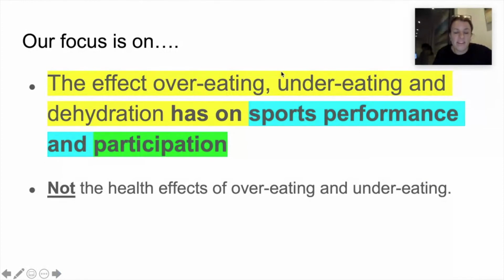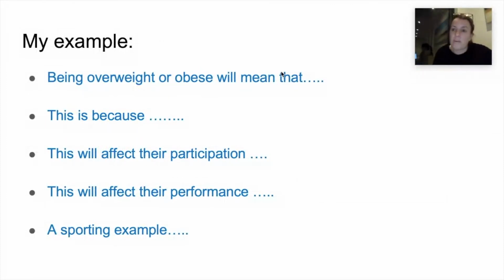So let's just refocus on this. The focus here in this assignment is the effect that overeating, undereating, and dehydration has on your sports performance and participation, not the health effects of overeating and undereating. So you're going to tell me what they are, but you must link them to sport. That's the difference between an NB1 level and an NB3 level. So the example I'd like to give you is this structure here, 5 points in each paragraph.